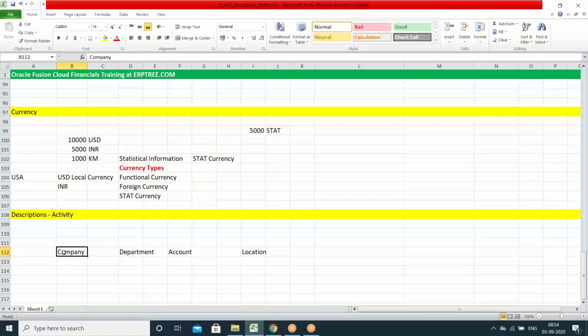For which company we are recording the transaction, and which account it belongs to, is the minimum information in every transaction. Along with that, depending on how they want to produce the reports, they can include other details also, maybe department or location, as a part of the transaction using the description concept.